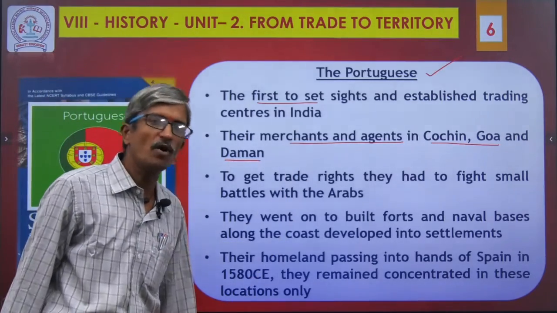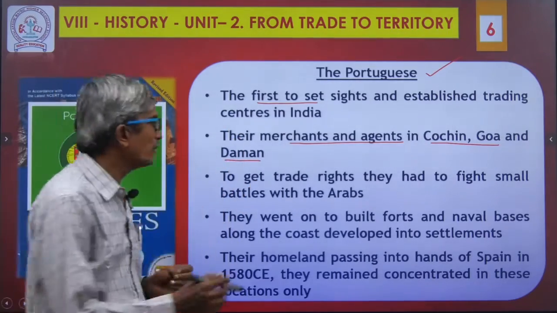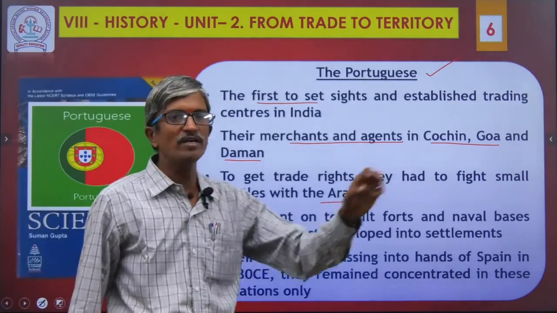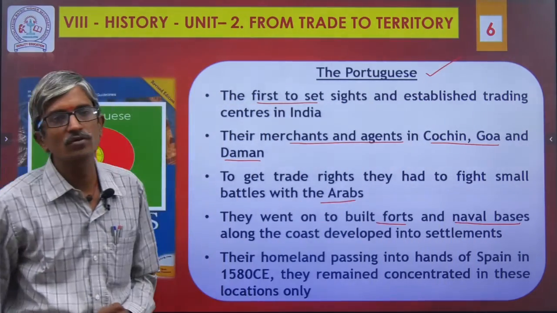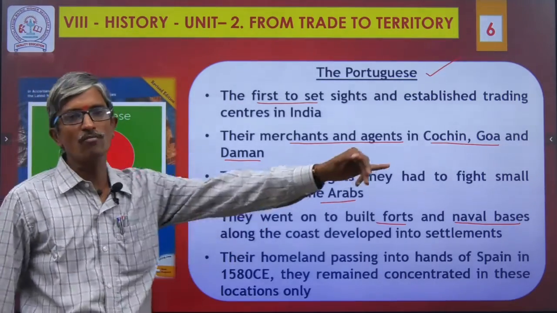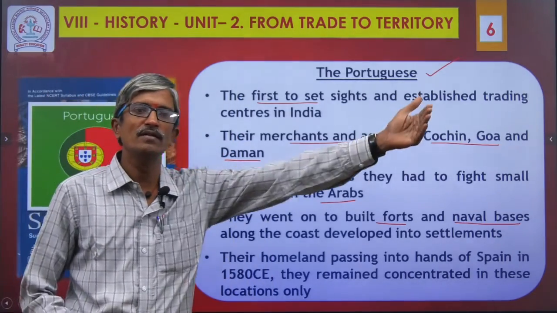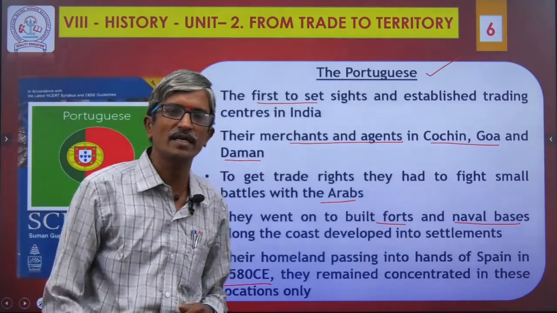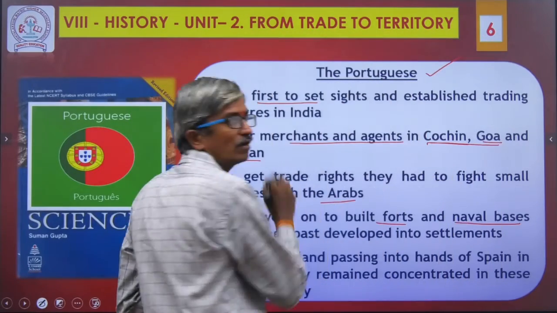They had to fight a small battle in order to occupy, because not only the Europeans, the other group called Arabian people also made trade. So they made a little war with the Arabs. They went on to build forts and naval bases along the coast, which developed into settlements. Later they made them into permanent settlements here. Their homeland passed into the hands of Spain in 1580 CE. So they remained concentrated only on these areas. Which areas? Cochin, Goa and Daman.